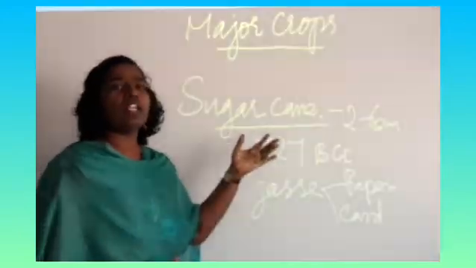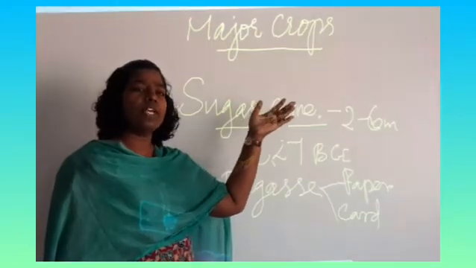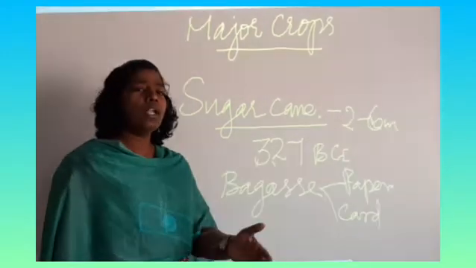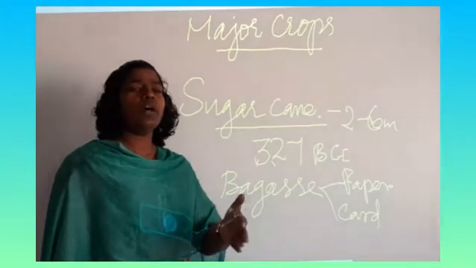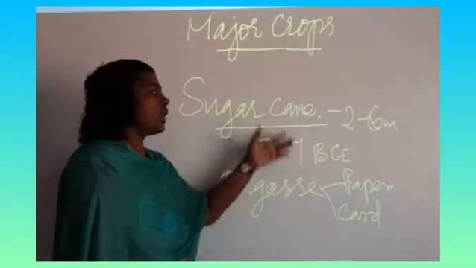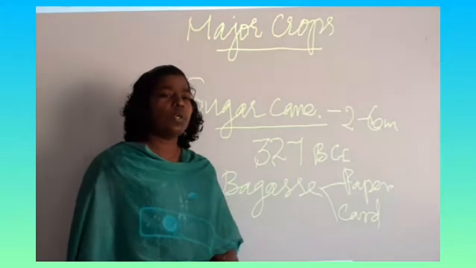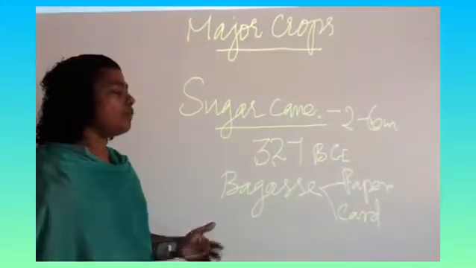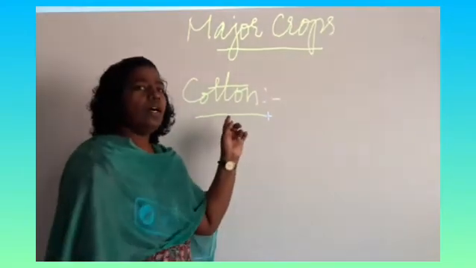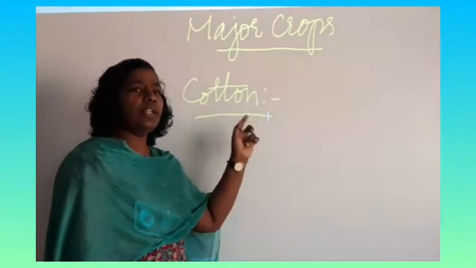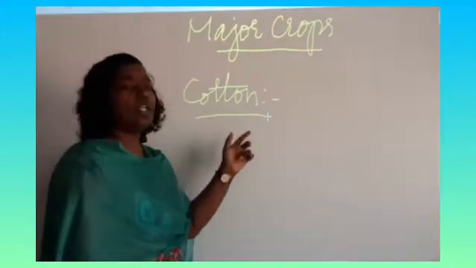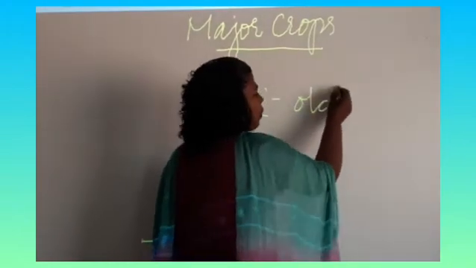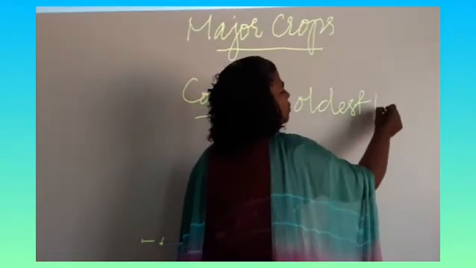Mainly in Haryana and Punjab in the northern belt, and in the southern belt in Maharashtra, Karnataka, Tamil Nadu and Telangana, these are the regions where we can see sugarcane cultivation. The next important cash crop that is cultivated in India and outside India is cotton. Cotton is one of the oldest fibers used.